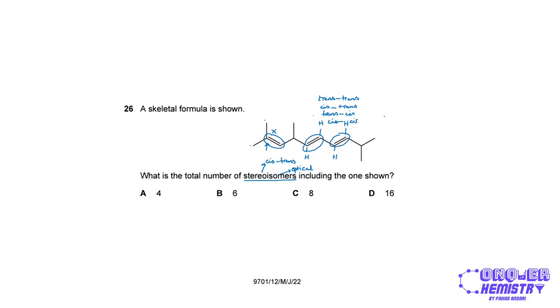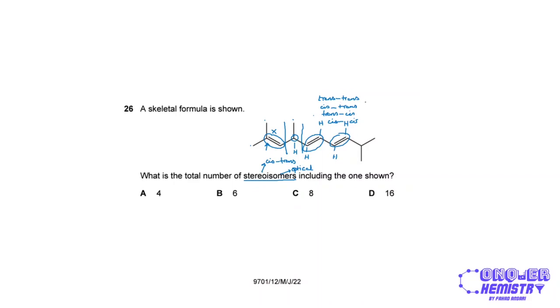So I have 4 configurations for these two double bonds. And I need to look out for chiral centers for the optical isomers, right? So I have only one chiral center in this entire molecule, and it's this one over here, right? Because it's bonded to a CH3, and then it's bonded to this part of the molecule, which is different from this part of the molecule, and then obviously the fourth is hydrogen, right?